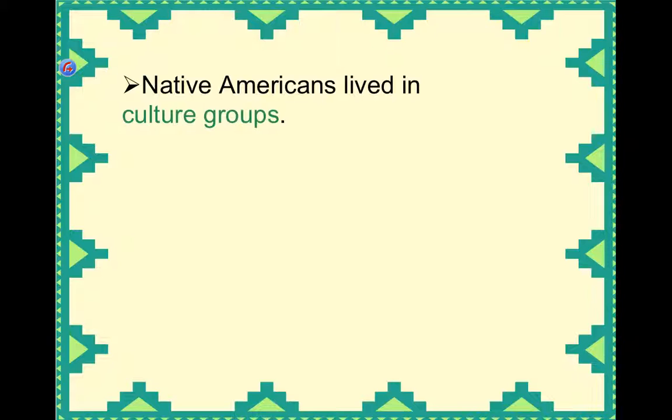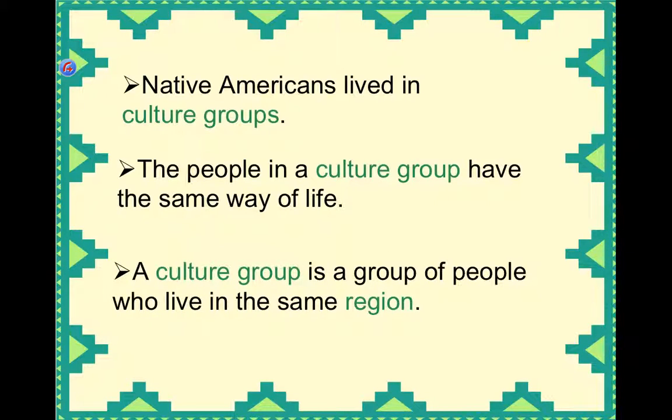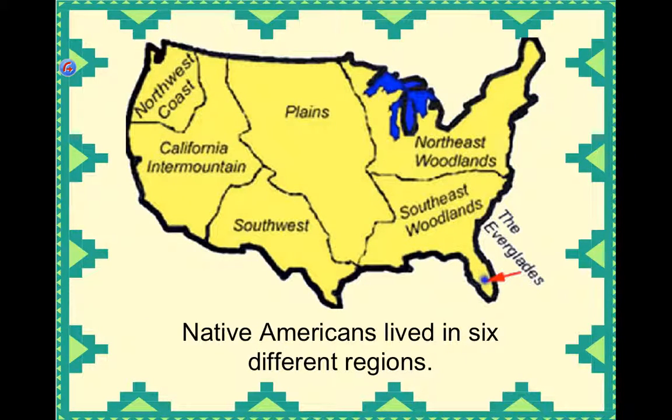Native Americans lived in culture groups. The people in a culture group have the same way of life or the same way of living. A culture group is a group of people who live in the same region. The Native Americans lived in 6 different regions, as you can see on the map. There's the North Coast, the California Intermountain, the Plains, Southwest, the Northeast Woodlands, and the Southeast Woodlands.